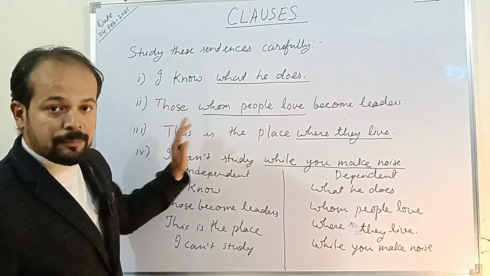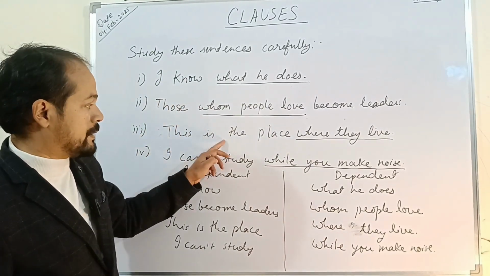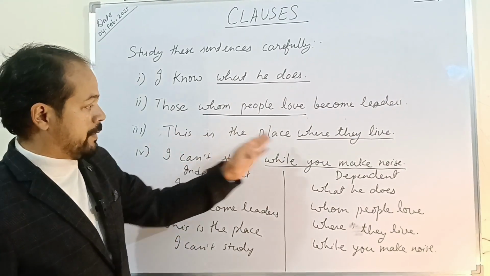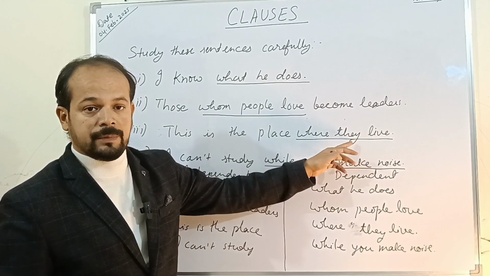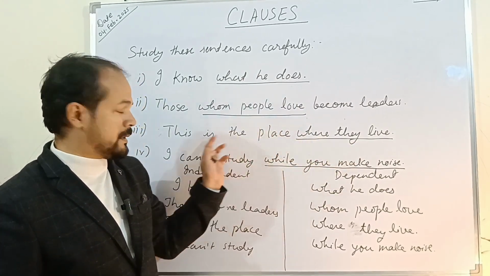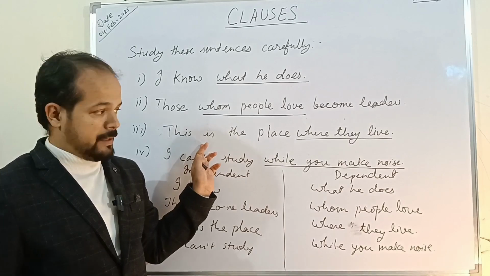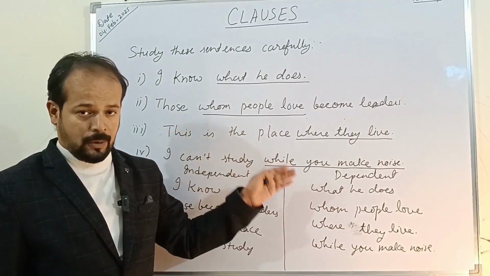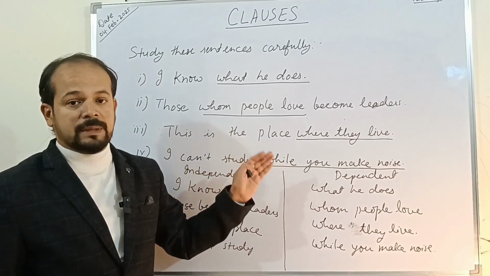This way it makes complete sense. This is the place. So in itself it is complete, whereas where they live doesn't make complete sense. It requires the support of this principal clause, right? So every dependent clause requires the support of an independent clause or a main clause to make a meaningful sentence.